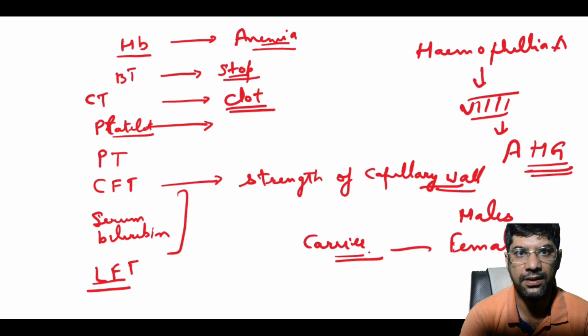The clinical features: the disease presents as bleeding after minor trauma, often in joints, skin, GIT tract or urinary tract.